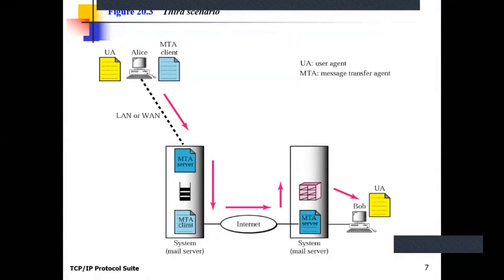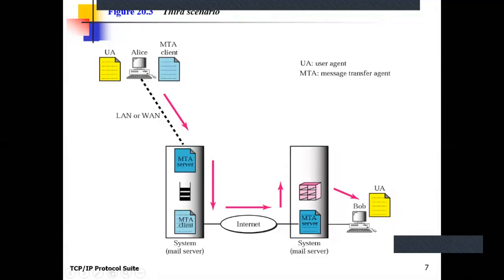Clear? So the difference between the second and third scenario is that Alice is part of a different network. Between the sender and the mail server of the sender, there is a network, whether it is a local area network or a wide area network.